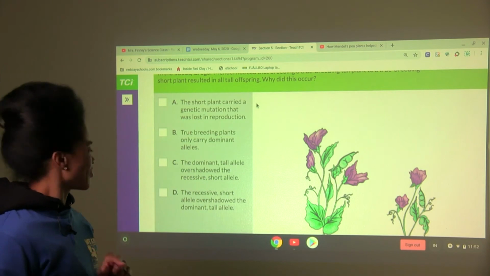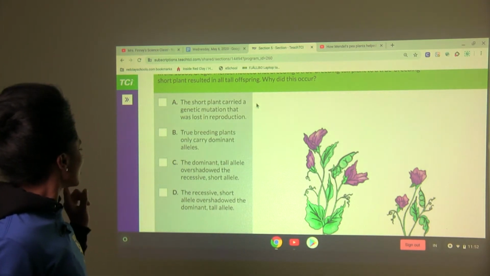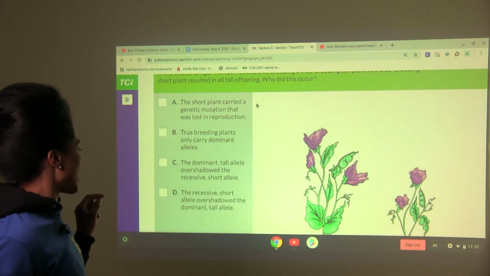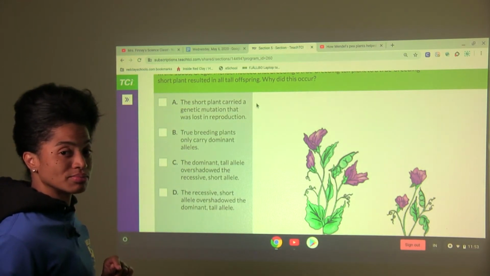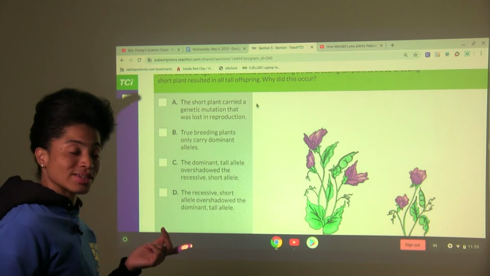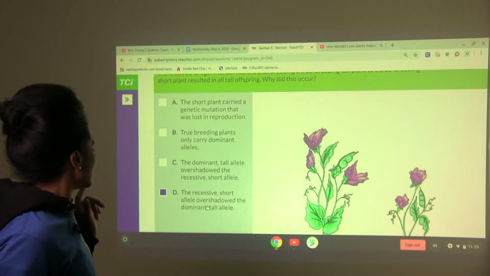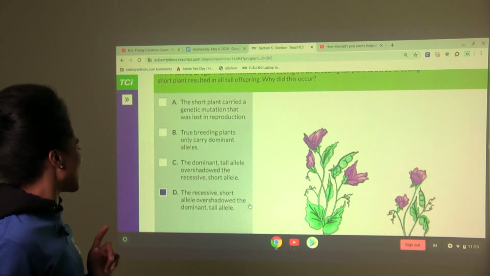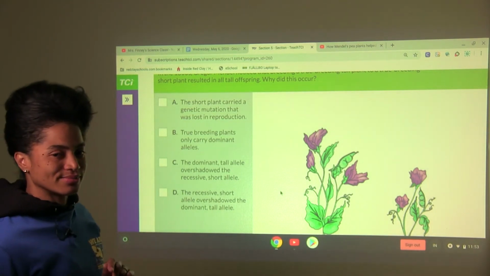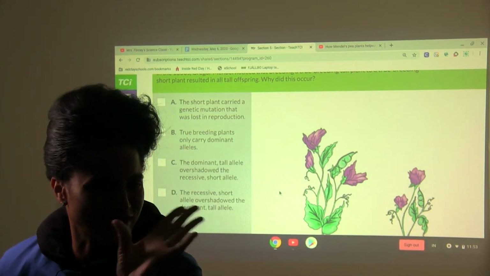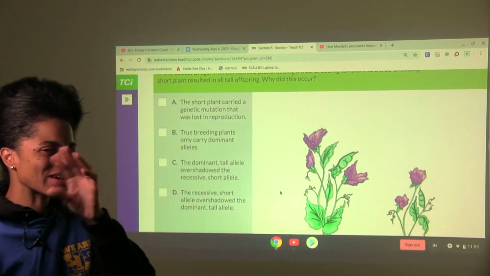Let's go to C. The dominant tall allele overshadowed the recessive short allele. Well, let's look at D. The recessive short allele overshadowed the dominant tall allele. Those words don't even really seem to make sense together, do they? I know, I was thinking the same thing.